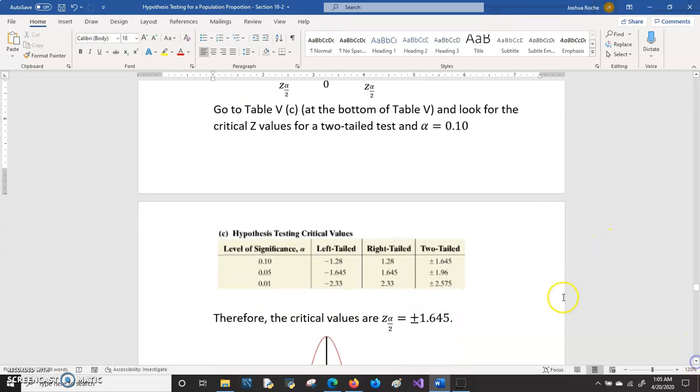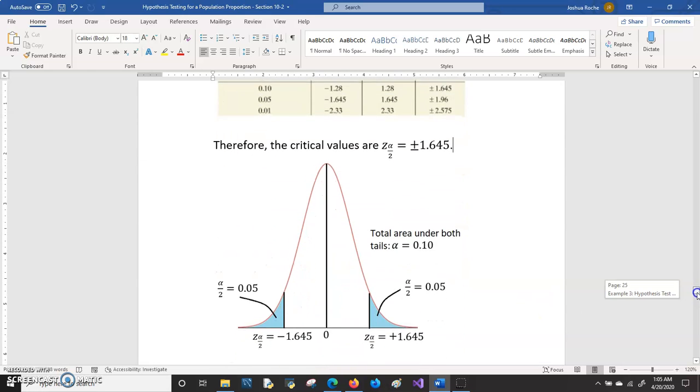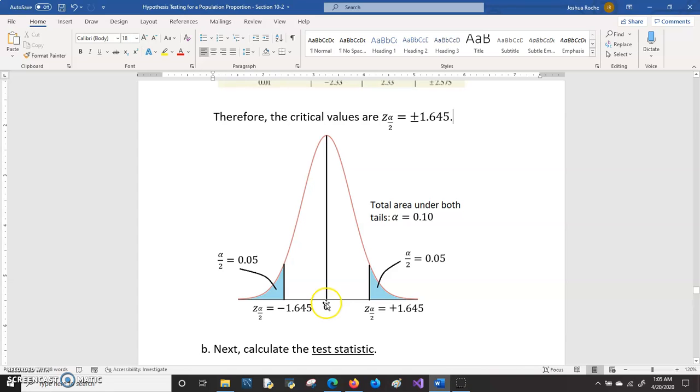Here's table 5C. This is a two-tail test. The alpha is 0.10, and the cutoff values are plus or minus 1.645. So 0 is in the middle of this standard normal distribution curve. The negative 1.645 would be this left boundary for the left tail, and then the positive 1.645 would be the boundary for the right tail.